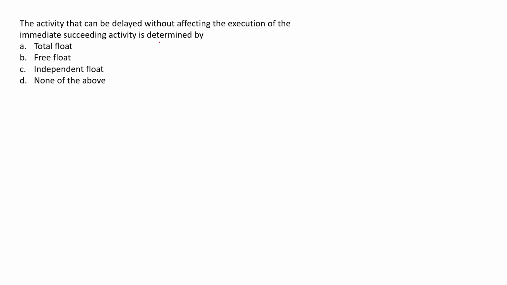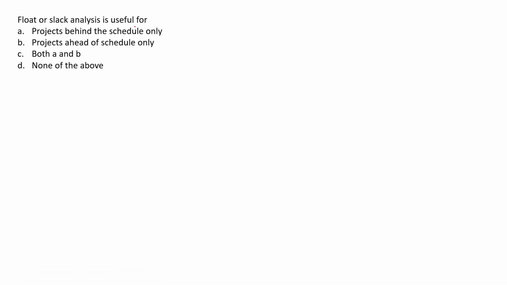The activity can be delayed without affecting the execution of the immediate succeeding activity, which is determined by free float. All right, that it can be delayed. The free float we will calculate, meaning by that many units we can delay the activity without affecting the other activities. Float or slack analysis is used for projects behind the schedule only, not ahead of the schedule. So A is the right option.